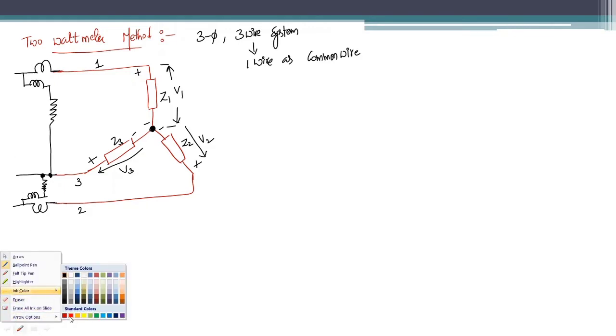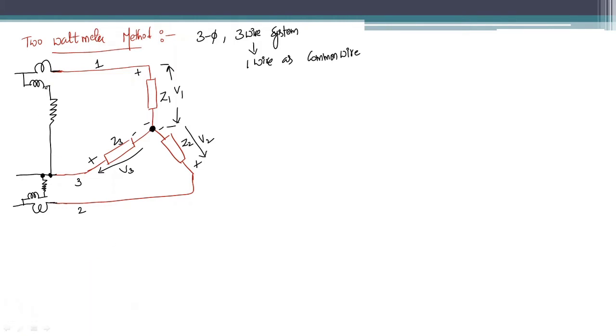So I am assuming this as the wattmeter W1 with current coil and pressure coil like this, and this wattmeter as W2 with current coil and pressure coil like this. Now let us see what is the instantaneous power, and also give the currents.